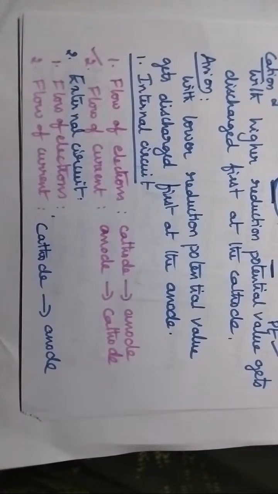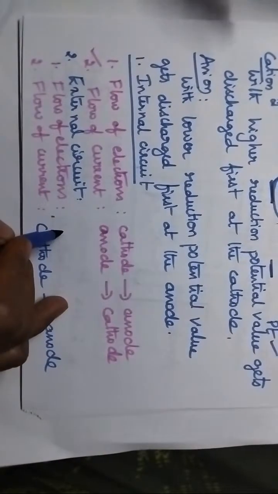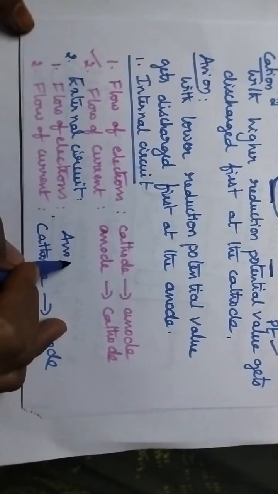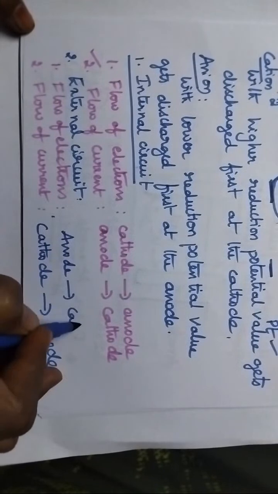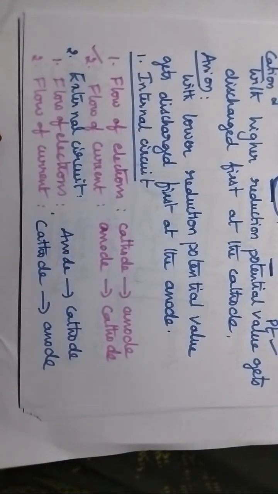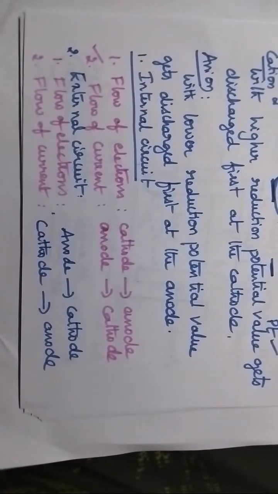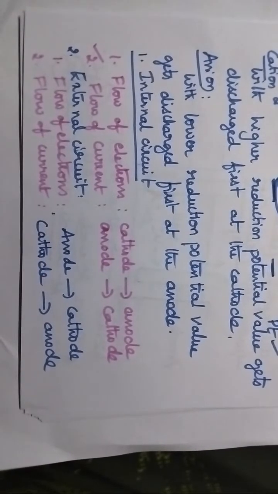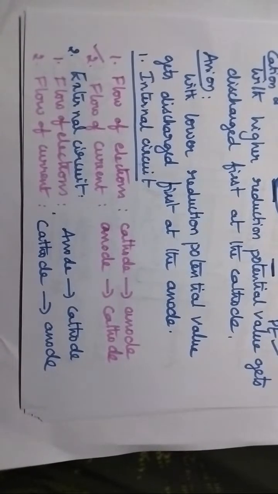Swati, will you share the answer? Yes, very good. It takes place from anode to cathode. Sometimes you may be supposed to answer how the flow of electrons takes place in the external circuit. Then you have to answer anode to cathode. So this is about the flow of electrons and current in the internal and external circuits.